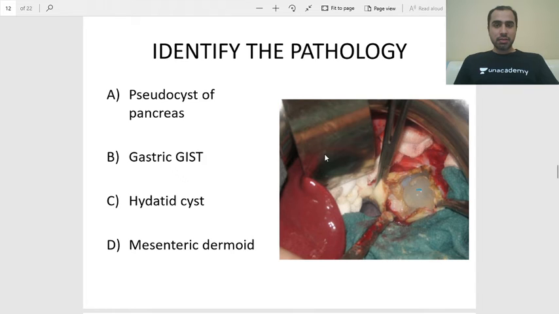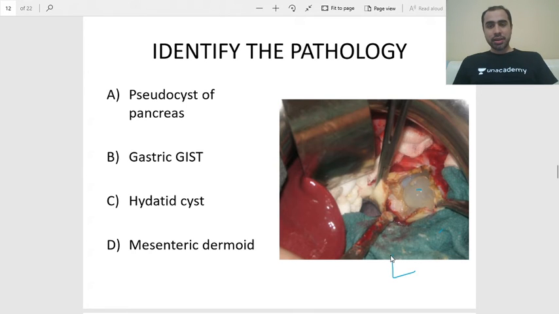This obviously is the liver. This is Deaver's retractor. This is the cyst. Alright. Anybody can tell me what this is? This green colored thing kept over here. This gives you the answer. Even if you couldn't make out this cyst very well, you would get the answer with this. No, this is not pancreas. Pancreas is not green, dear. Liver has not been retracted with this, Janvi. This is retracting the liver. What is this green colored thing?